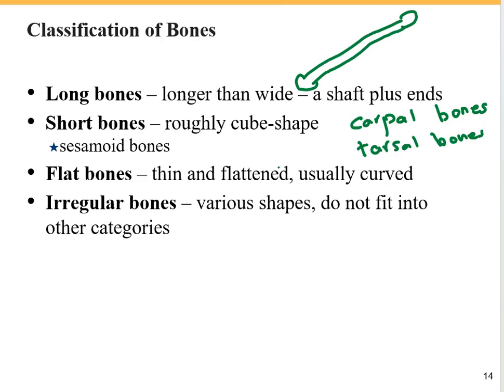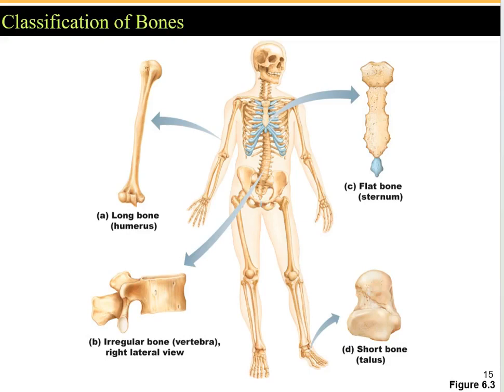Then irregular bones don't have a shape that we can describe, so they do not fit into the previous categories. The best examples are the vertebrae and the hip bones. Okay, let's look at these different classifications of bones in this picture. As we discussed before, long bones are longer than wide.